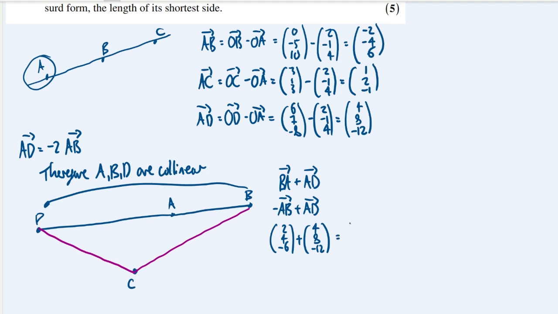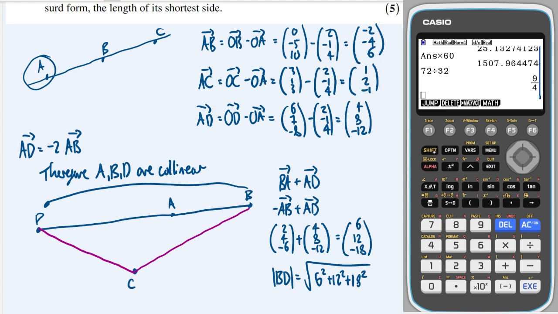So this is going to give us (6, 12, -18). So the modulus of BD is equal to the square root of 6 squared plus 12 squared plus 18 squared, which we could do on our calculator.